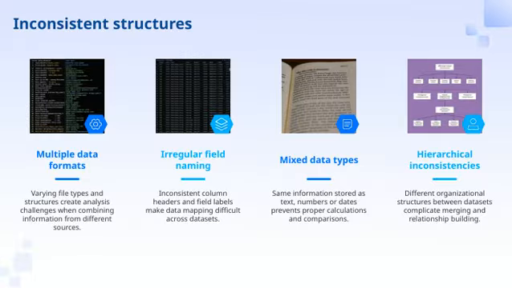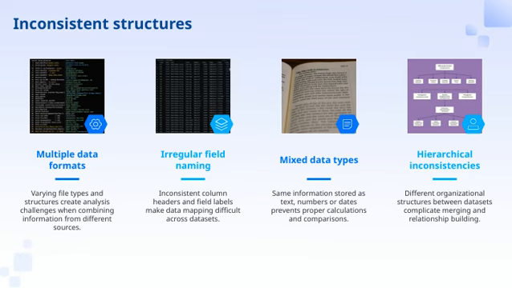When working with data from multiple sources, we often encounter inconsistent structures. This means different datasets might have various formats, which can make analysis quite challenging. For example, you might find that similar information is stored in different file types or structures, making it harder to combine and compare data effectively. Another common issue is irregular field naming. Sometimes, the same type of data has different column headers or labels across datasets, which complicates the process of mapping and integrating data accurately.